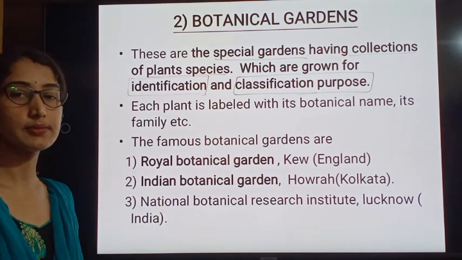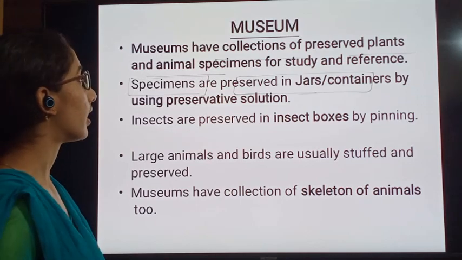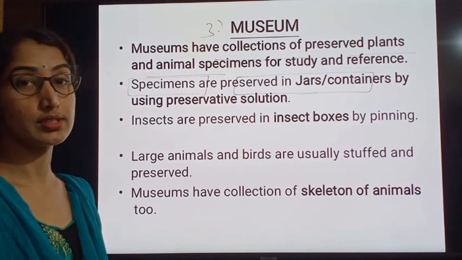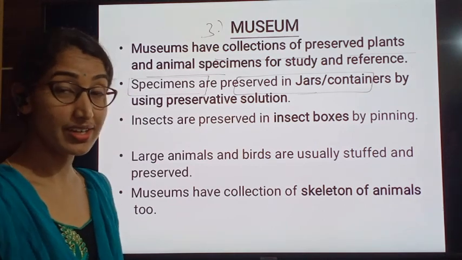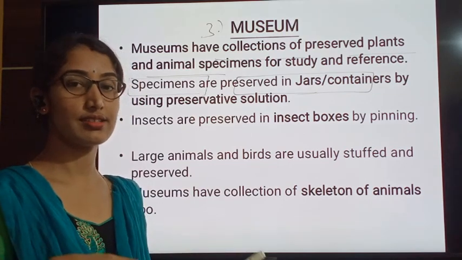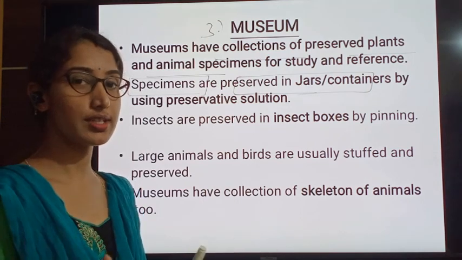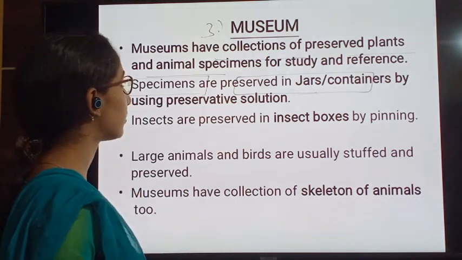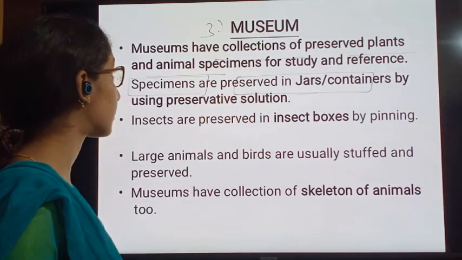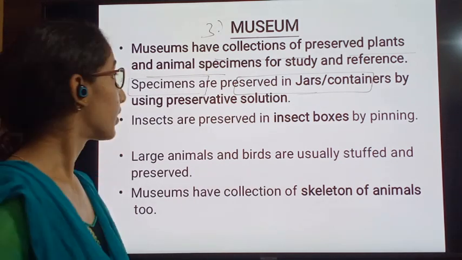So, like this, there are different botanical gardens, and the third taxonomical aid is museum, which is very interesting and where all children, starting from kids to elders, visit. Nothing but museum, which we all have visited, which we all have seen. So, now what is museum?